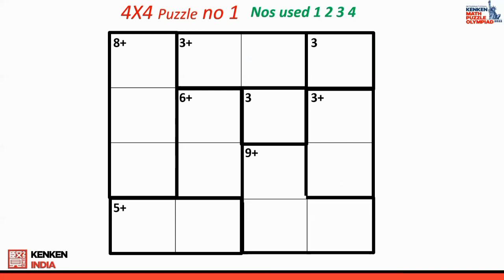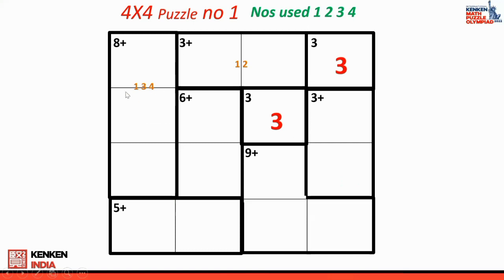So first and foremost thing, let us start filling the freebie. There are 2 freebies here, so I've already filled the freebie. After I fill the freebie, now I have to start writing the possibilities. Every cage I look at the possibility. Okay, first and foremost thing, 3 plus. I add 2 numbers, I should get 3. So 1 and 2 is the only possibility. 8 plus. Now what are the possibilities? I can use numbers 1, 2, 3, 4. So 1, 3 and 4 is the possibility that I have written.